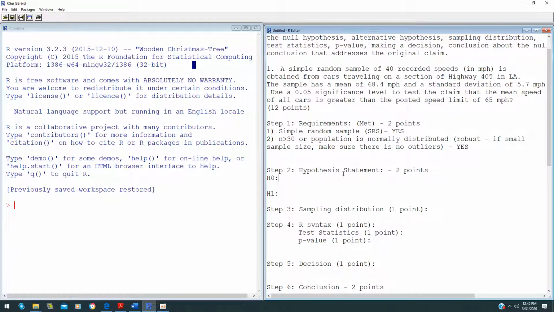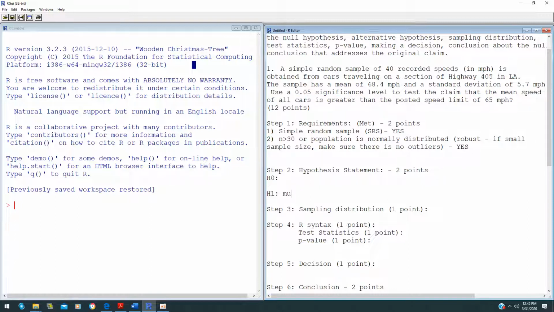For the hypothesis statements, which is step number 2, your hypothesis statement is based on your claim statement, not on the results you got, which are the mean and standard deviation. Because the claim says the mean is greater than, every time you see the words greater than or less than, it goes in your alternative hypothesis.